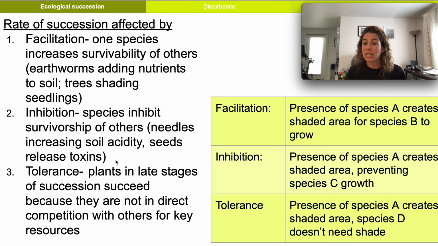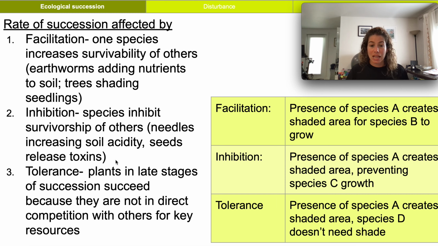In inhibition, the presence of a species inhibits the growth of others. So there are certain pine needles that increase the acidity of the soil and make the soil less conducive for growth for certain organisms. And there are some seeds that when they germinate, they release toxins that prevent germination of other seeds. So these are organisms that prevent the growth of other organisms. That's called inhibition. That will change the community structure if those species are there. So if you look again at my little examples, the presence of species A creates a shaded area, and now species C can't grow because it needs sunlight to grow. So preventing species C growth.